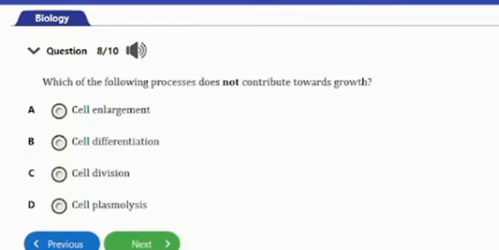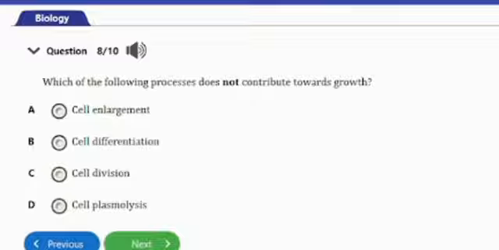Question number 8 says: which of the following processes does not contribute towards growth? A, cell enlargement. B, cell differentiation. C, cell division. D, cell plasmolysis. The answer to this question is option D, cell plasmolysis.